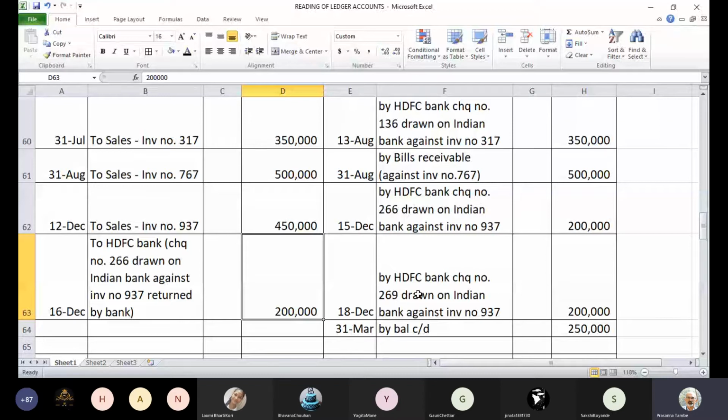How did we receive the payment? Check number 266 drawn on Indian Bank and which is deposited in HDFC Bank. So we have passed the entry HDFC Bank account debit to Ajay's account 2 lakhs rupees. Now for a change, on 16th December, you find one more entry on the debit side which says to HDFC Bank, check number 266 drawn on Indian Bank against invoice number 937 is returned by the bank. What could be this transaction that we are recording on 16th of December on debit side?